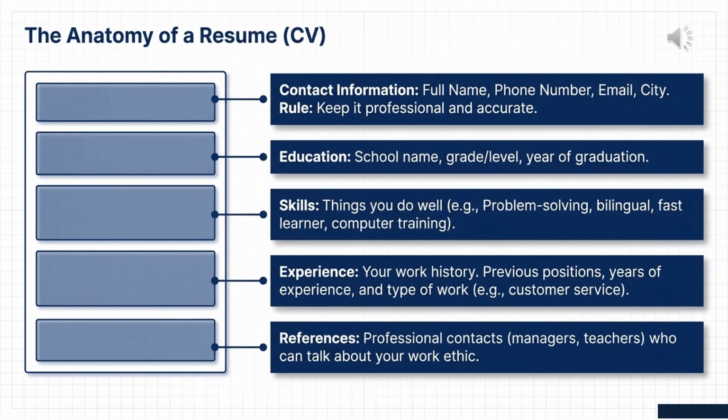The anatomy of a resume, CV. Now we move to the resume, also called a CV. A resume is a document used to apply for a job. It presents a person's professional information in an organized way. A resume usually includes contact information. This includes name, phone number, email address, and sometimes location.